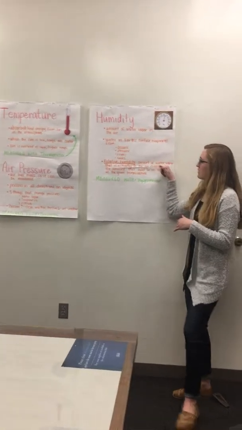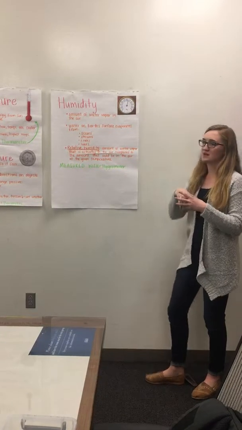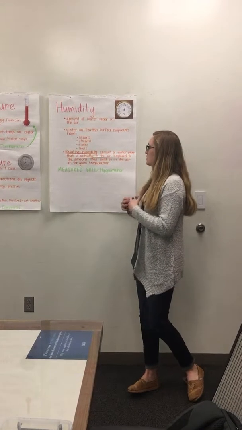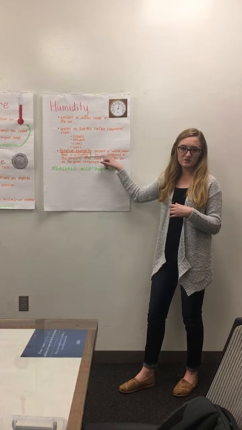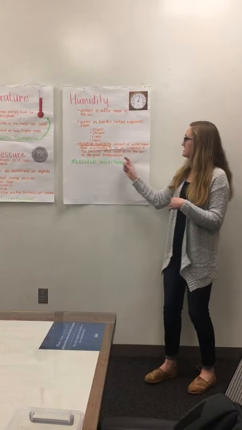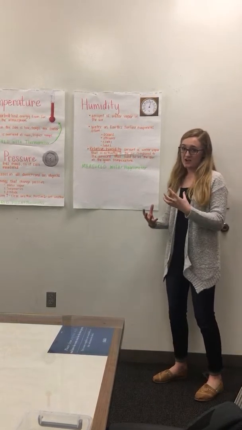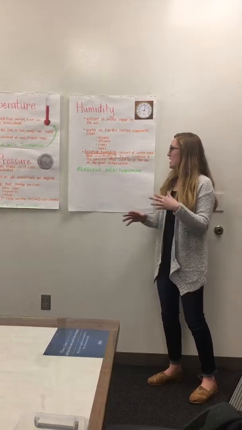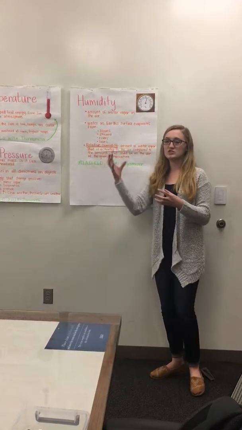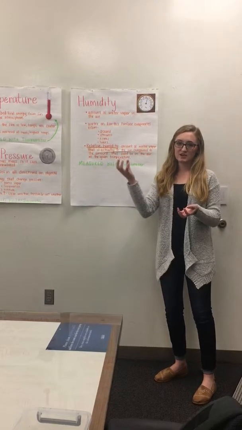Relative humidity is a part of humidity. It's the more measurable part of it. You've probably heard your weatherman say relative humidity. They say that a lot. The definition of that is the amount of water vapor that is actually in the air at that moment compared to what it could be. So what the most could be compared to what it actually is. And the most that it ever could be is 100%.